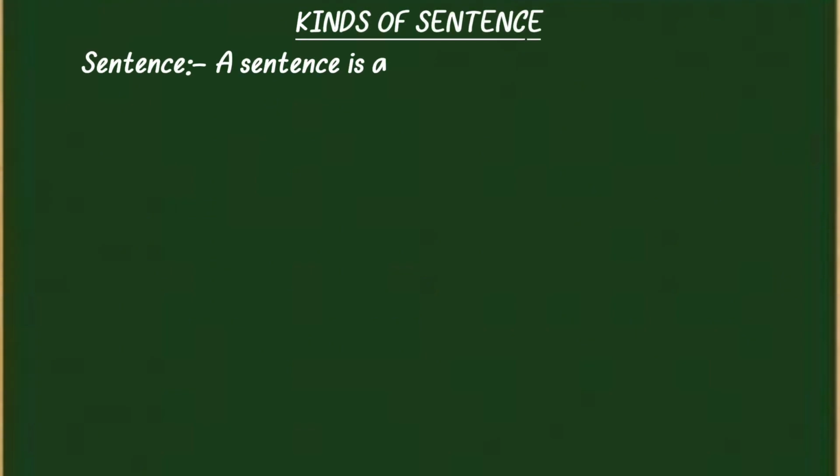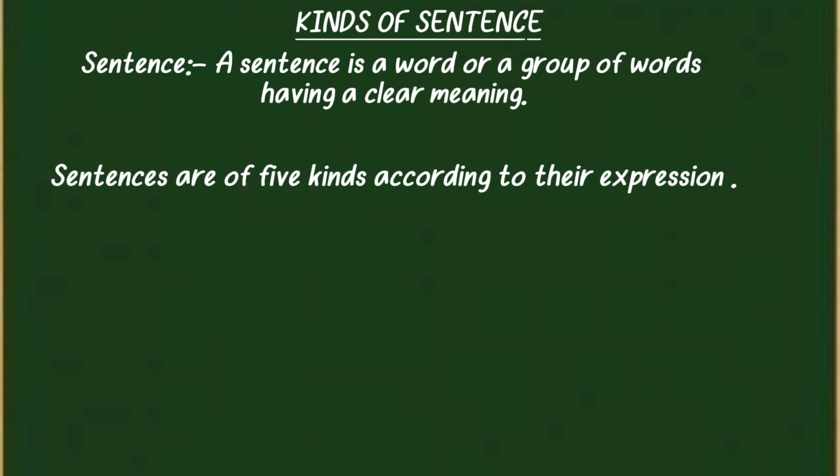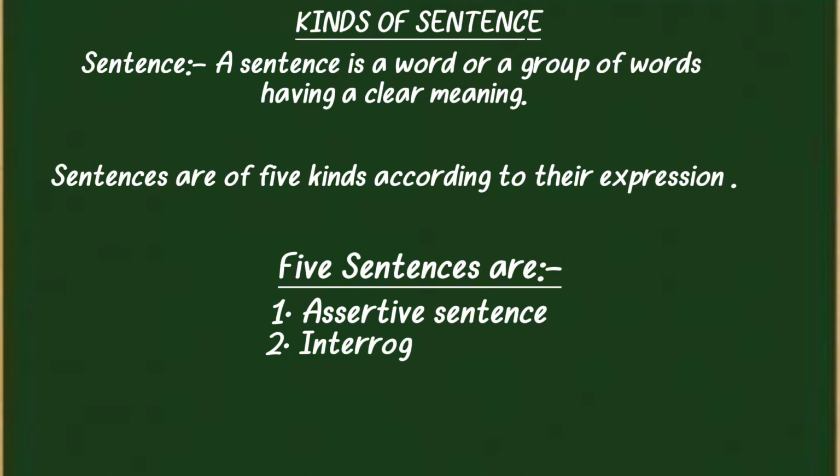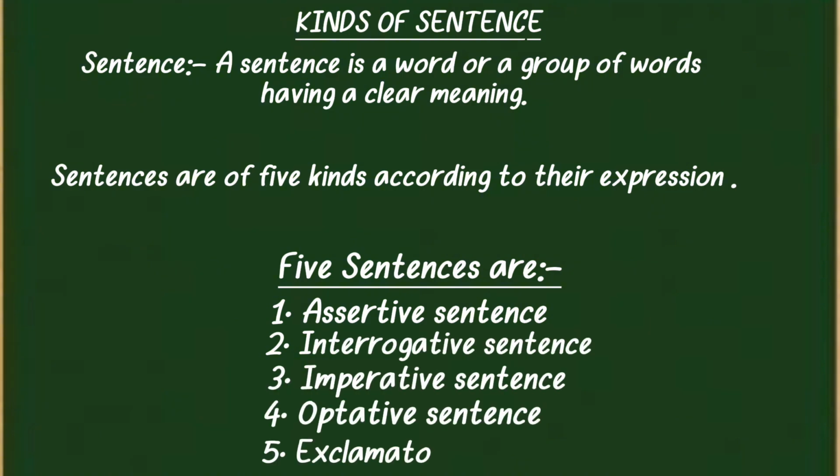Let's get started. In the last video, we got to know the definition of sentence. A sentence is a word or a group of words that gives a clear meaning. Sentences are of 5 kinds: assertive sentence, interrogative sentence, imperative sentence, optative sentence, and exclamatory sentence.